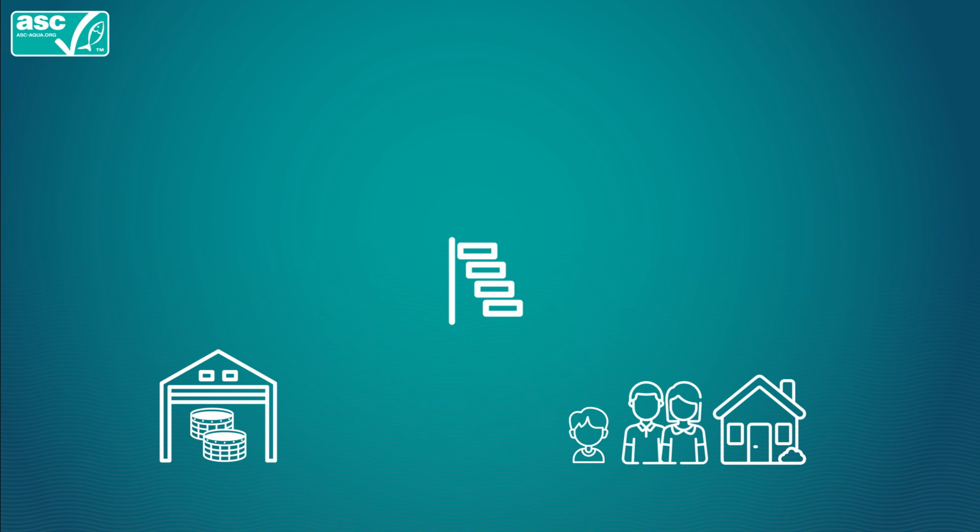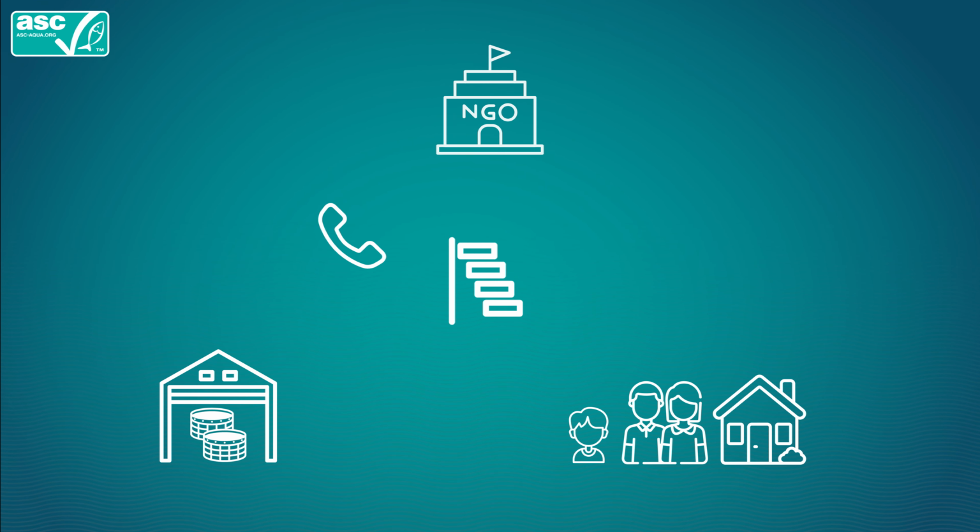In this case, the child was working at the farm because his father had injured his back doing the same job and the family needed the income. The farm contacts a local NGO who work with children for support with the remediation plan. The remediation plan includes some immediate actions, such as medical checks for the child to check that he hasn't incurred any injuries in regularly lifting feed bags. It also includes the long-term action of support for the family until the father is able to go back to work.